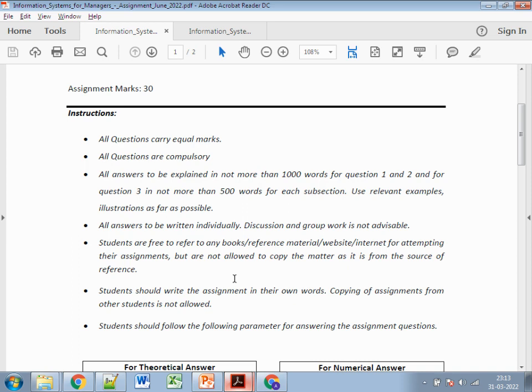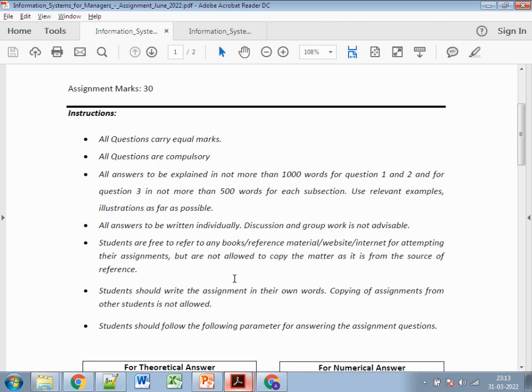The maximum words which need to be written in each question is 1,000 words, but there is no hard and fast rule that you need to go up to 1,000 words. Plus minus 10% means if you go from 850 to 900 till 1100, then it's totally fine. It's not an issue. The most important thing is there should be no copy case.